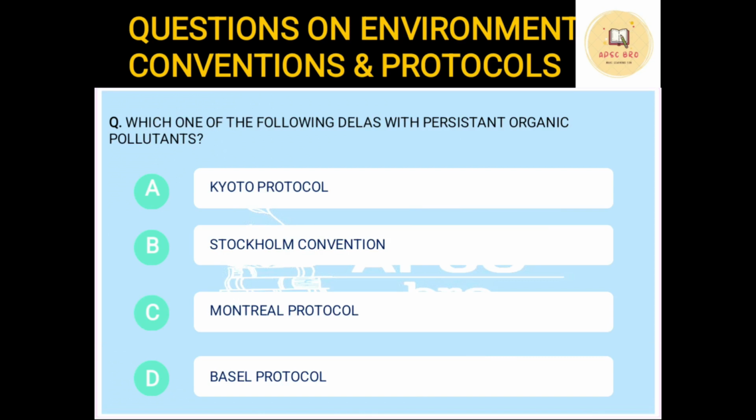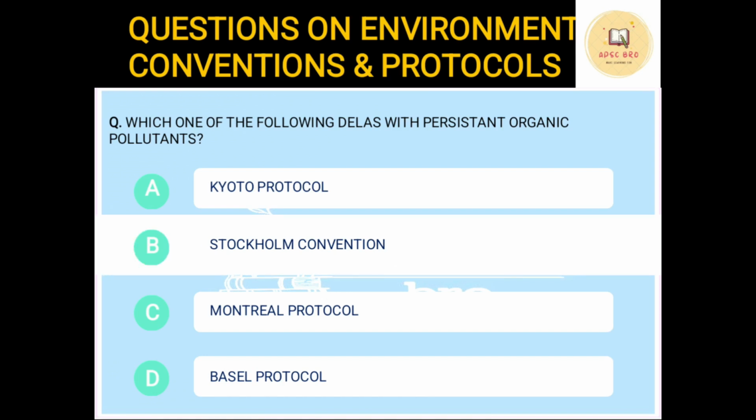Okay. Next question. Which of the following deals with persistent organic pollutants? Persistent organic pollutants means the organic pollutants which stays in the nature for a long time. Options are Kyoto Protocol, Stockholm Convention, Montreal Protocol, or the Basel Protocol. So the answer is Stockholm Convention.